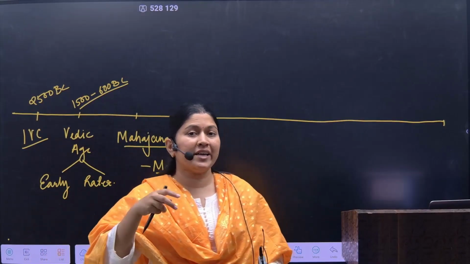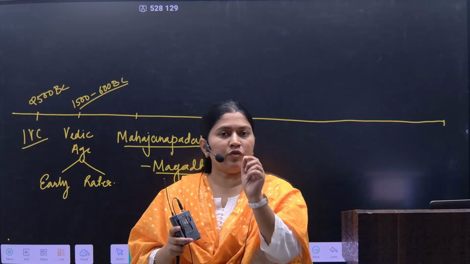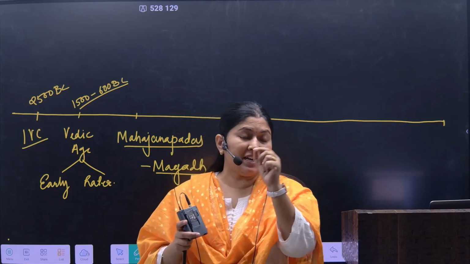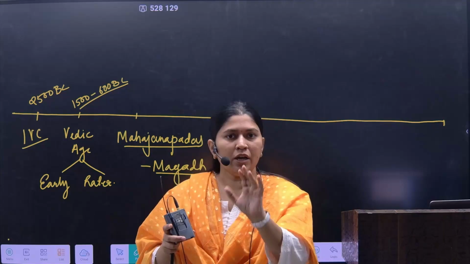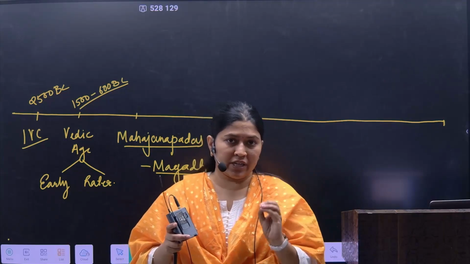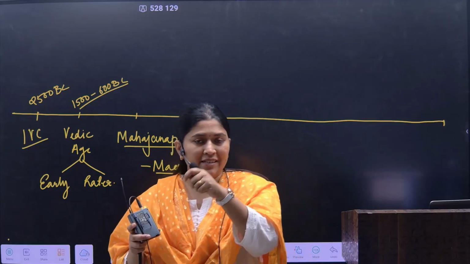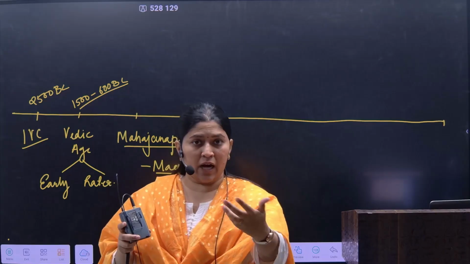Why am I summarizing this again? See friends, there are many threads which will relate back to the medieval period in upcoming lectures. So you need to be crystal clear about ancient history. I am again picking up those threads so that you understand the upcoming story.